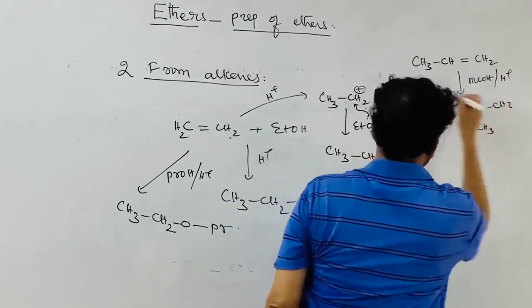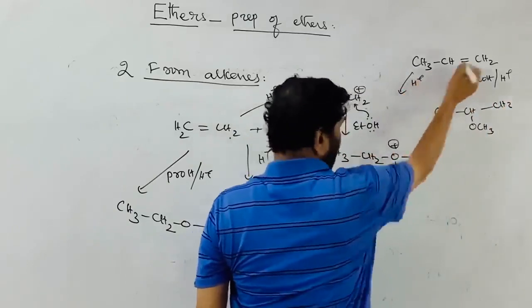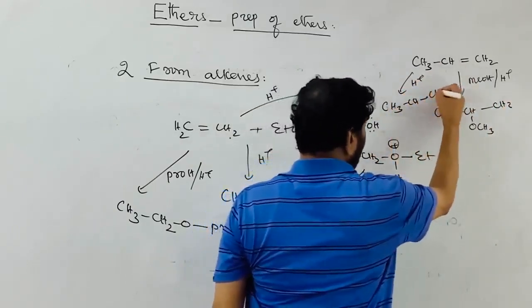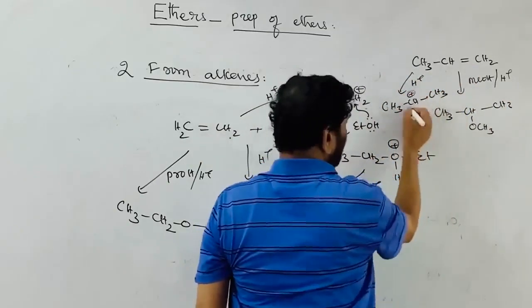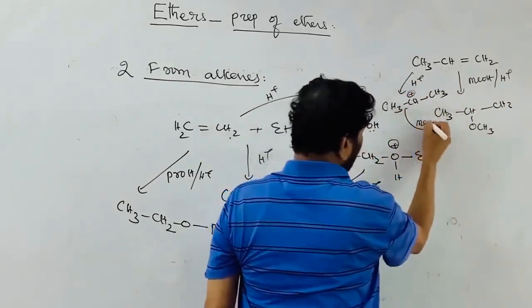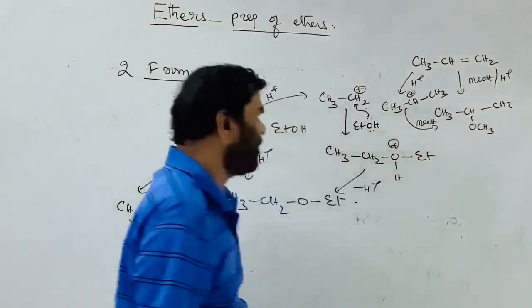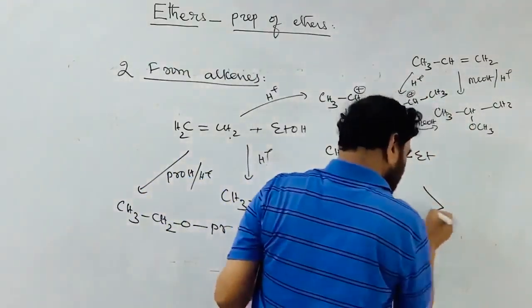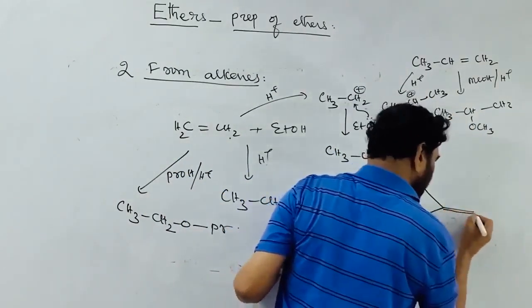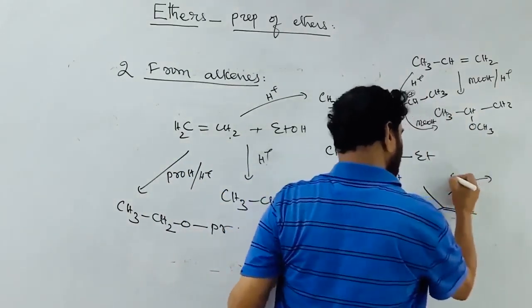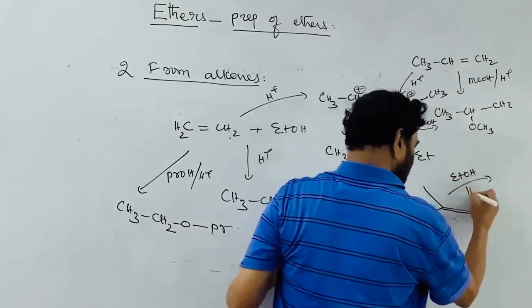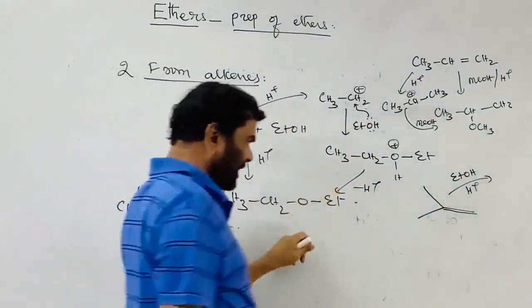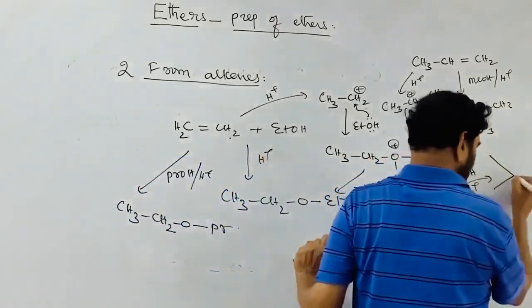First, H plus ion attacks according to Markovnikov's rule on the unsymmetrical alkene, and this carbocation is formed. Methyl alcohol adds on this and forms this product. Similarly, if you take isobutene and treat it with ethyl alcohol in the presence of an acid like HCl or H3PO4, this is what happens here.